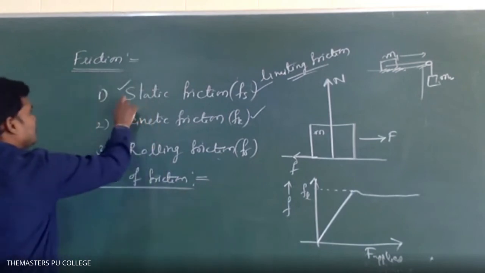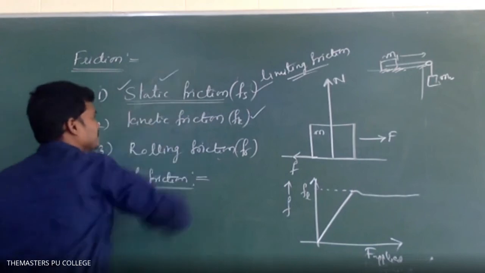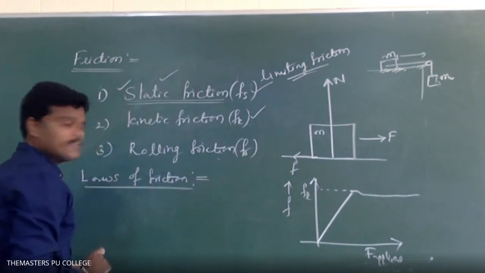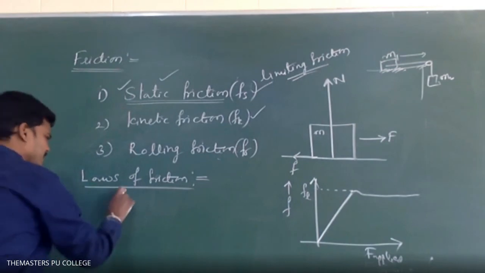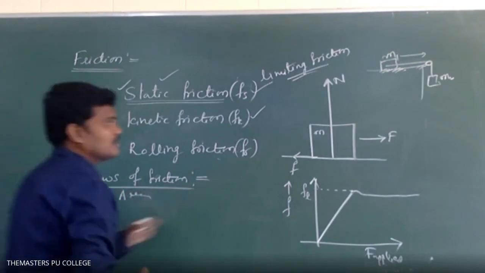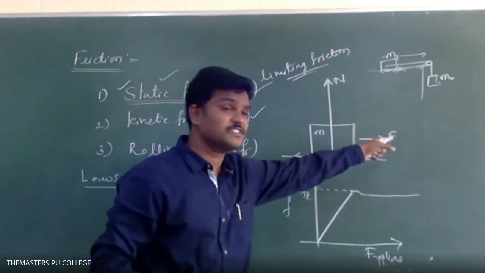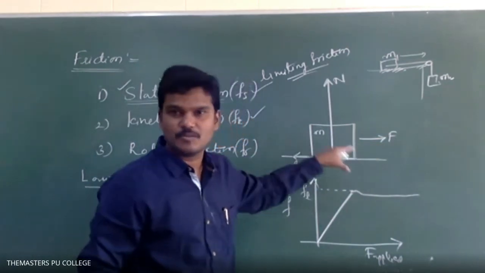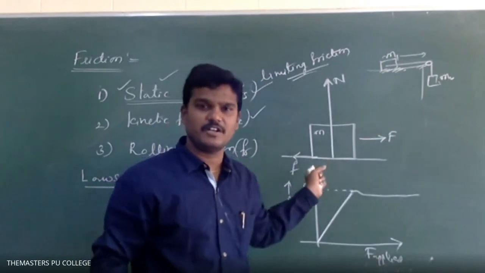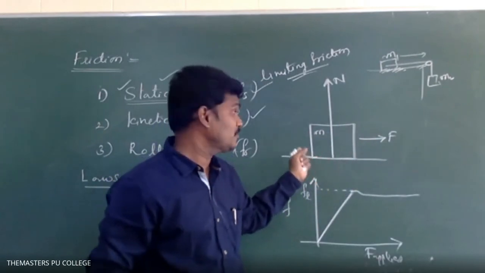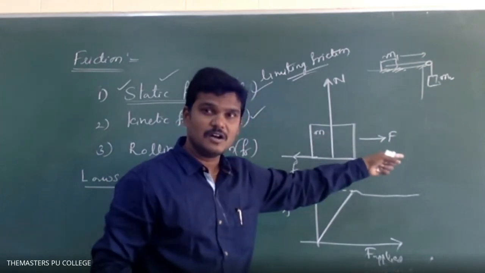Let us see some laws of friction. See the static friction. It is a self-adjusting friction, a self-adjusting force. And this static friction is independent of the area of contact. Why? Because whatever force you apply, the frictional force also increases. If it is 10 Newton, the static friction acting on the body is 10 Newton. If it changes to some other value, the value will change. Until the body moves, this frictional force is proportional to the applied force.